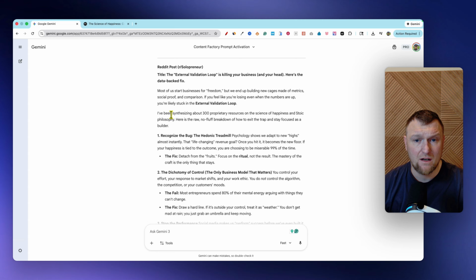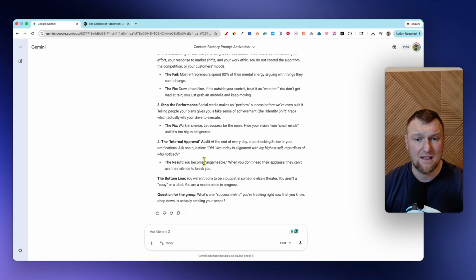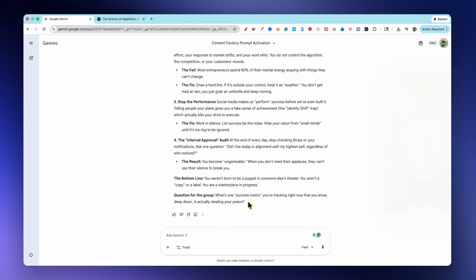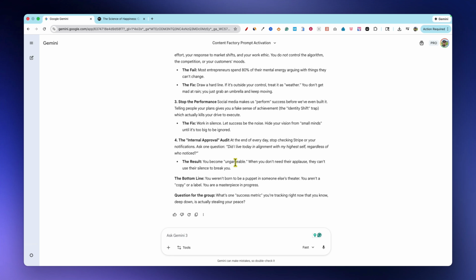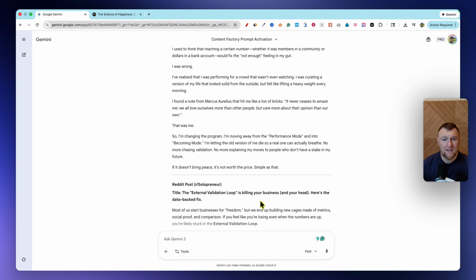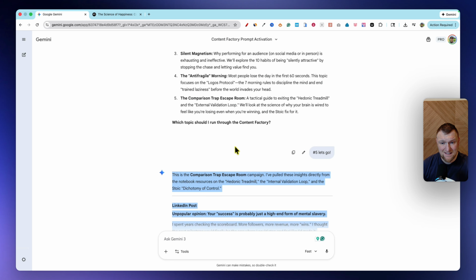We can go right over here. I've been synthesizing 300 proprietary resources on the science of happiness, blah, blah, blah. Recognize the bug, the fix, and the dichotomy of control, all this. A really nice post. Question for the group: what's one success metric you're tracking right now that you know deep down is actually stealing your peace? So now you could go and copy this right here, and you could go and paste these in.